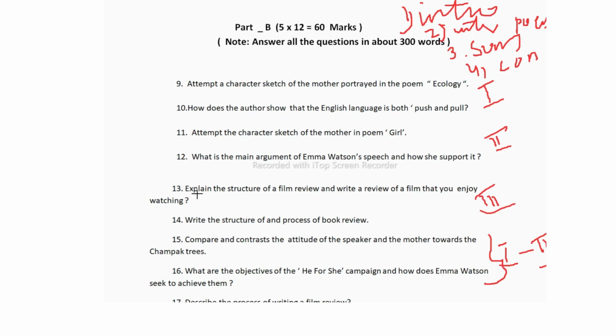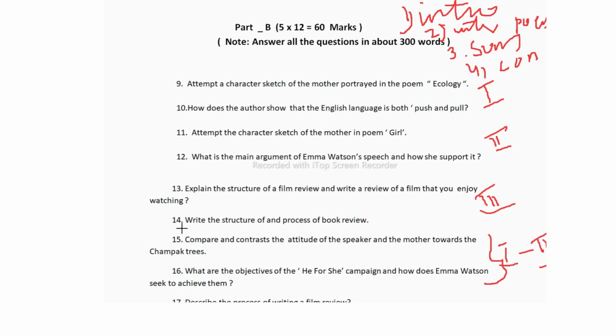Now for the 13th question, you have to explain the structure of a film review and write a review of a film that you enjoyed watching. So first you have to write the structure of the film review. What are the steps? In the structure of a film review there are 5 points. First the title or headline, then the subheading, then the introduction, then the analysis, then the conclusion. After that you have to write a review on the film which you have enjoyed watching.